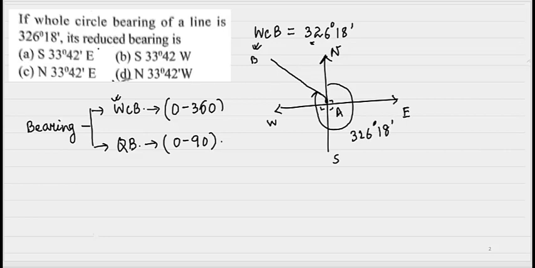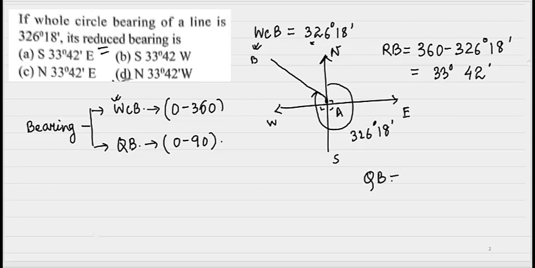Reduced bearing, that is RB, we are required to find. Reduced bearing will be 360 degree minus 326 degree 18 minutes. So the answer will come out to be 33 degree 42 minutes. Now we have to designate the quadrant because it is quadrantal bearing. This is the value of reduced bearing which we have got, and it is in the north west.